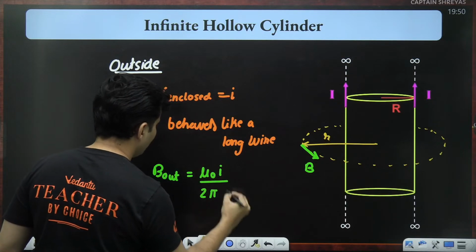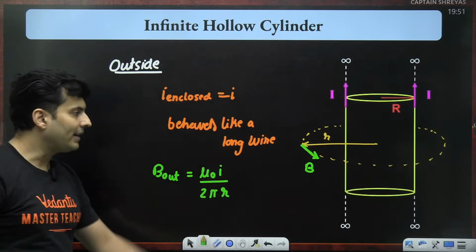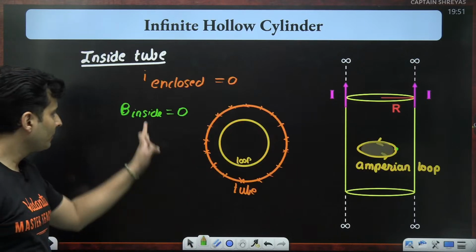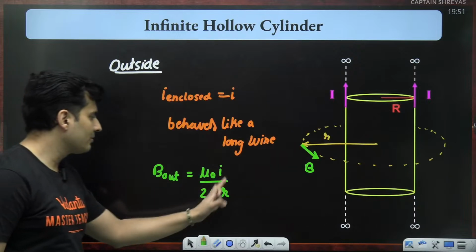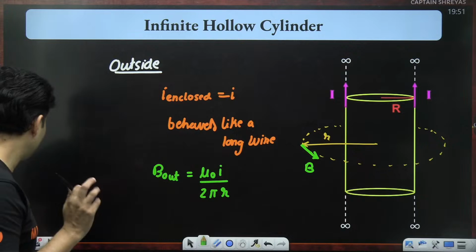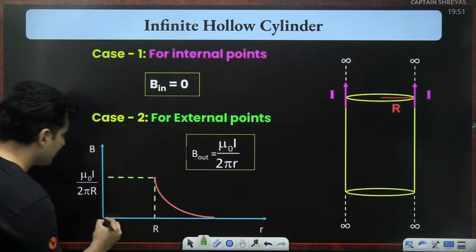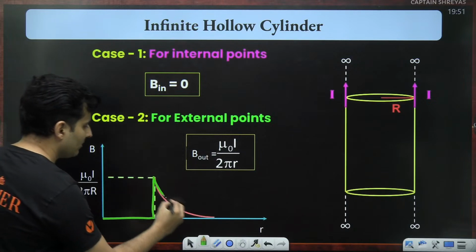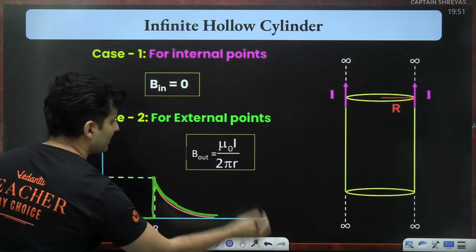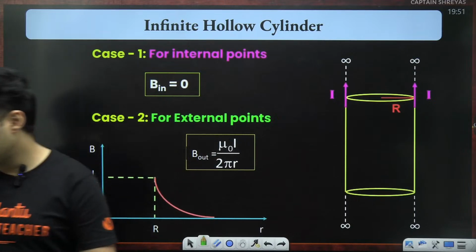Remember, pi will come because it's a straight wire. Inside it is 0, but outside it is mu naught I by 2 pi r, just like the shell, guys. Very, very similar behavior. If you draw the graphs, you can see it is 0 inside, suddenly jumps, and then follows this behavior. Clear, everyone, till this point?